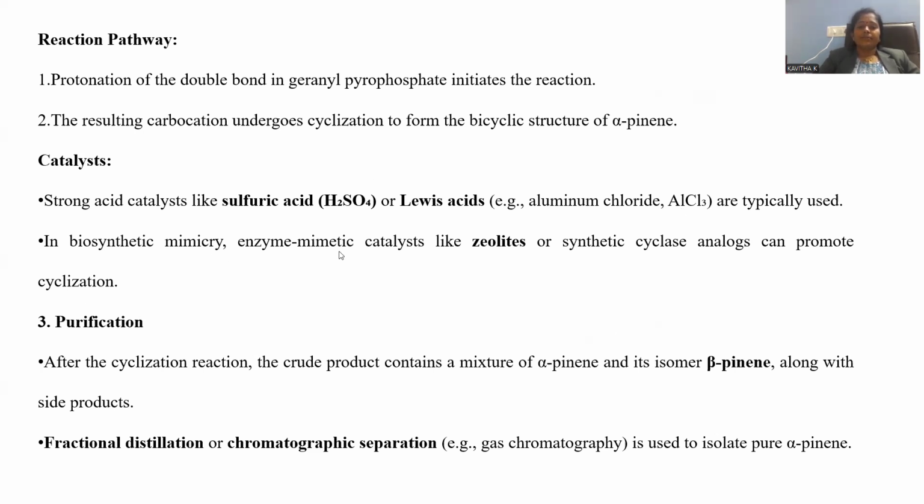Biosynthesis mimicry: enzyme mimetic catalysts like zeolites or synthetic cyclase analogs can promote the cyclization process. In general, we may use sulfuric acid or AlCl3, but alternatively, we can go for enzyme mimetic agents like zeolites or cyclase analog materials in order to facilitate the cyclization process.